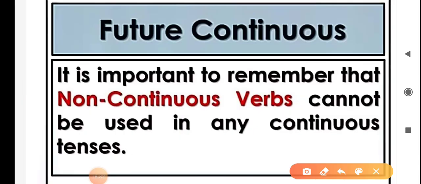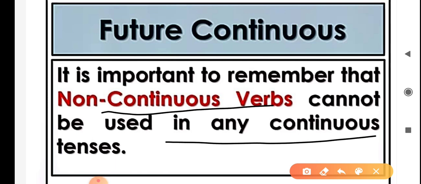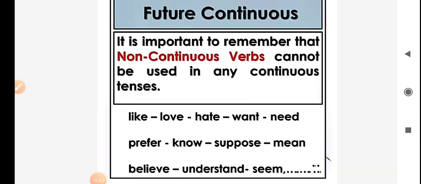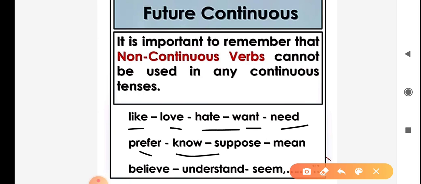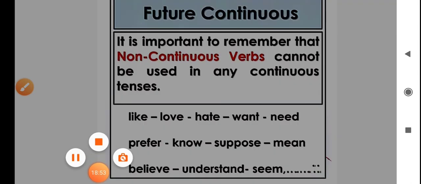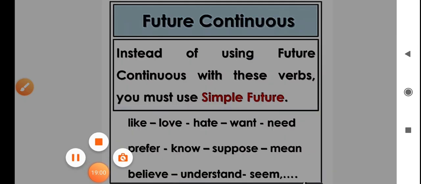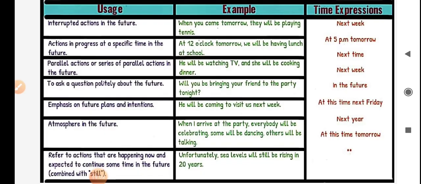It is important to remember that non-continuous verbs cannot be used in any continuous tenses. For example, like, love, hate, want, need, prefer, know, suppose, mean, believe, understand, seem. Instead of using future continuous with these verbs, you must use simple future. Here are some more usage and example with time expressions words of future continuous tense.